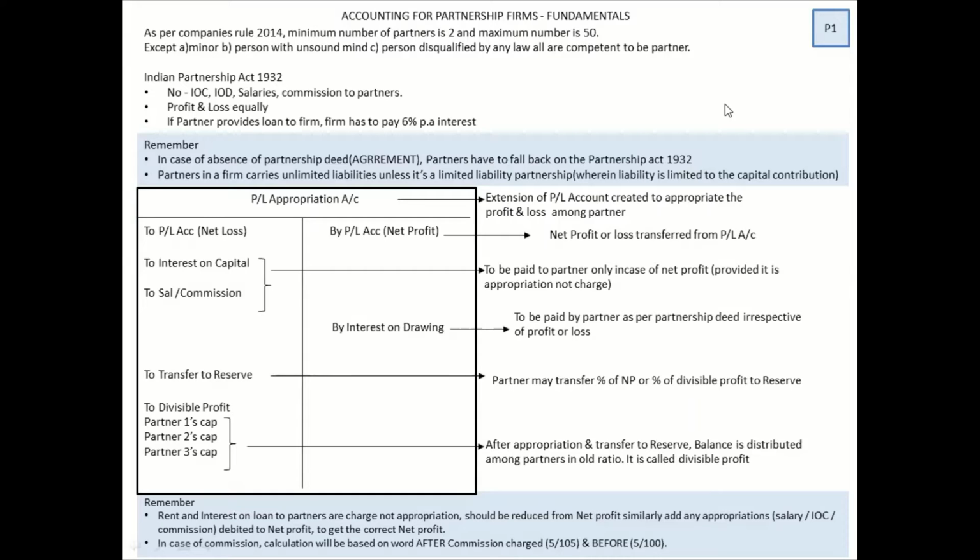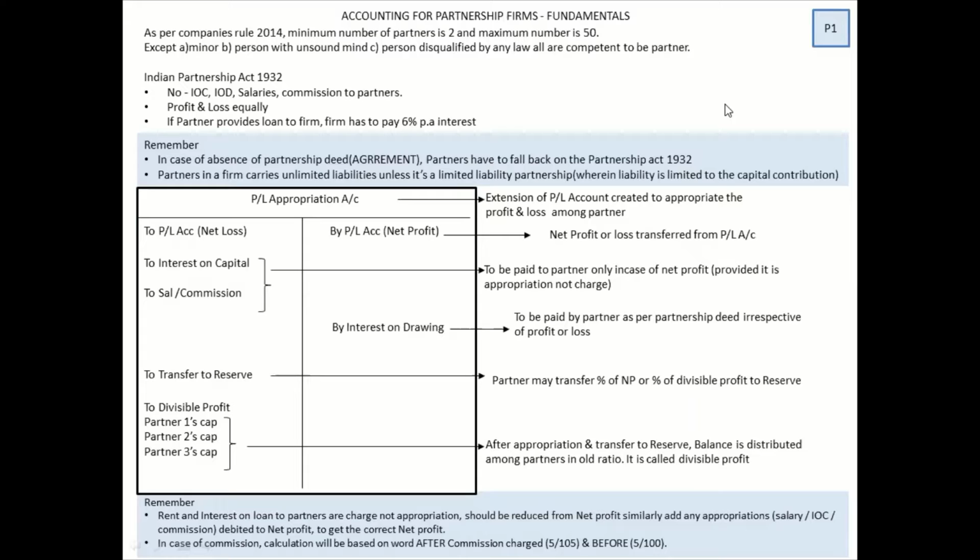The act is very simple. It states clearly you should not give any interest on capital, interest on drawings, salaries, or commission to partners. Profit should always be shared equally. And if a partner provides a loan to a firm, the firm is supposed to pay 6% interest. This 6% interest is very important, as well as the profit and loss equally part, because in many sums we are going to do, the sum would be silent about the profit sharing. That is the time when you should recollect and remember the Partnership Act 1932.